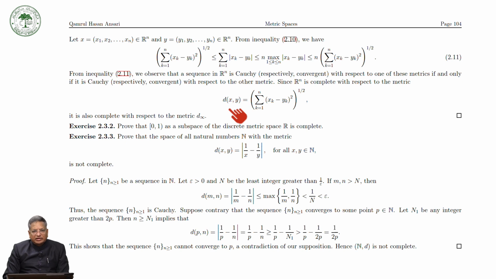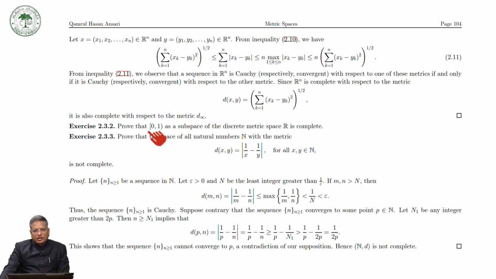Because we have seen that in a discrete metric space, a Cauchy sequence must be an eventually constant sequence, and therefore every Cauchy sequence is convergent. So basically, in a discrete metric space, a Cauchy sequence must be eventually constant. So in the discrete metric space, every Cauchy sequence is convergent, and so this is a